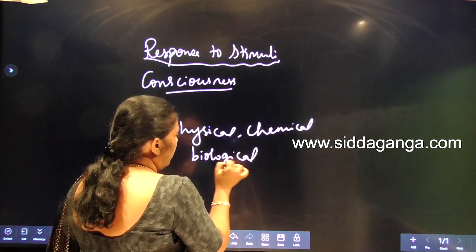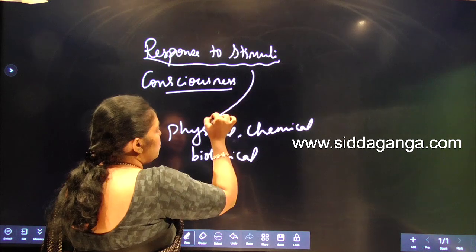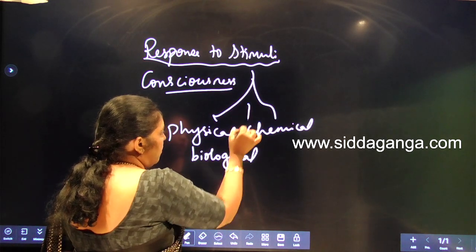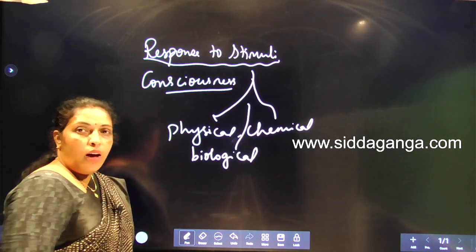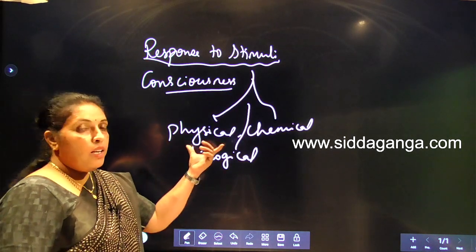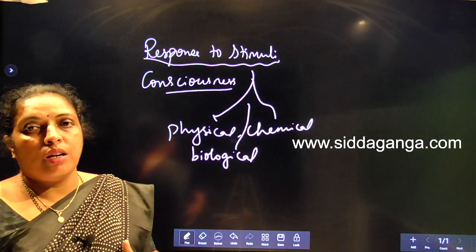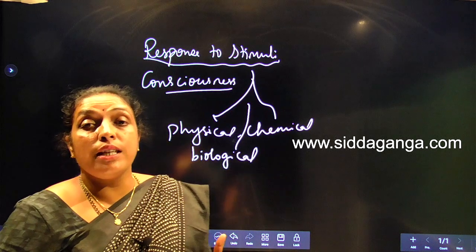For example, the response to sunlight, physical. So we see photoperiodism in plants.